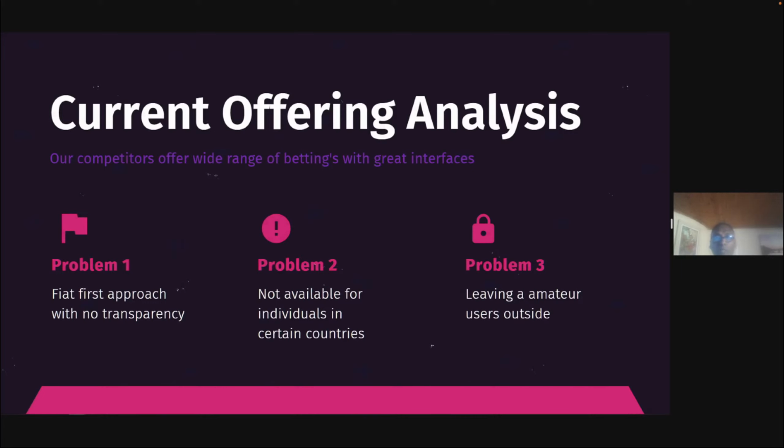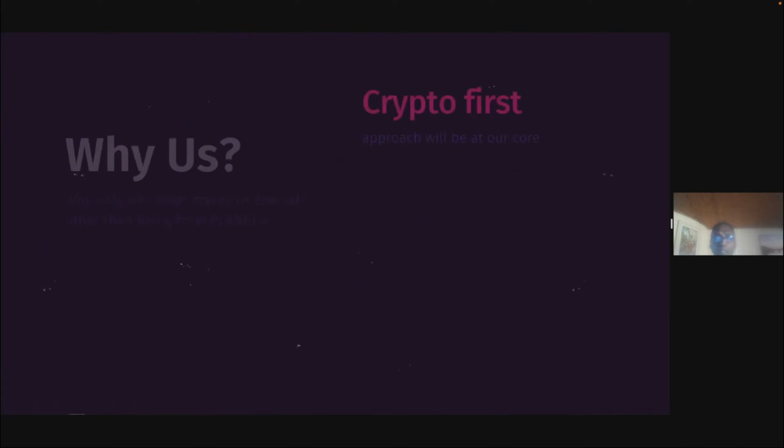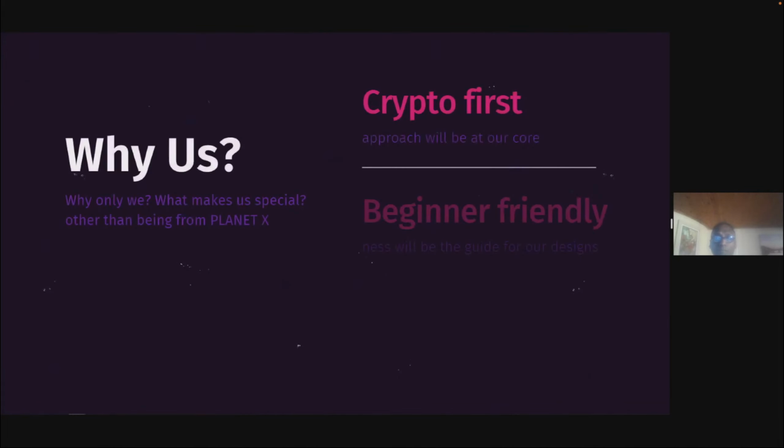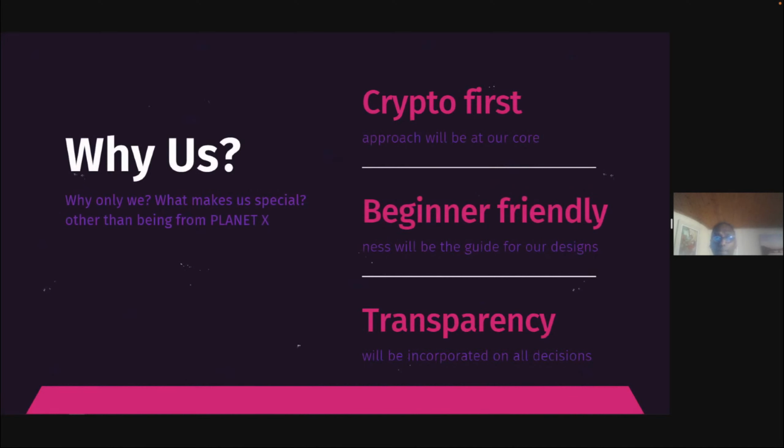So what makes Planet X different from our competitors? Well, our entire platform is built on the basis of cryptocurrency first and our Asteroid Neo token. Our platform is easy to use and built user-friendly. Transparency is incorporated in all decisions, so users do not feel like they are being scammed.